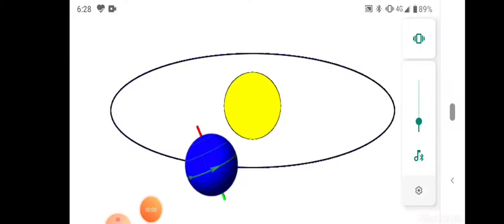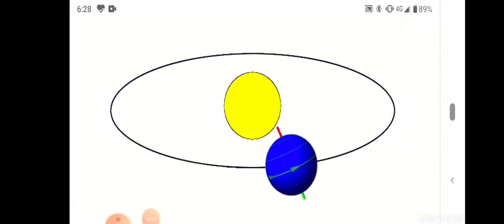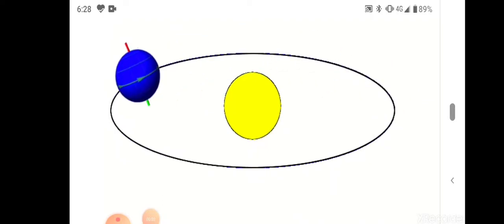Let us see one more animation. So as you can see that earth was spinning as well as it was moving on this orbit, this ring. This is known as orbit. It is oval in shape.